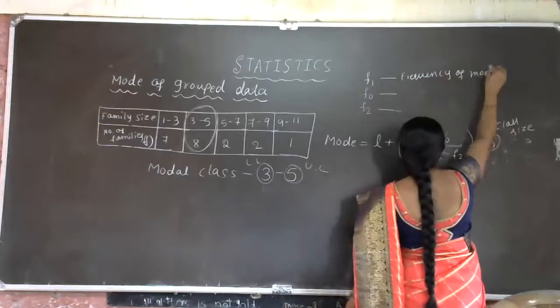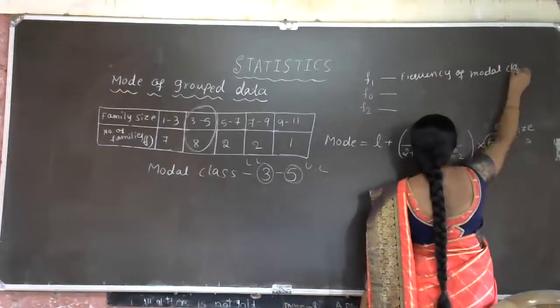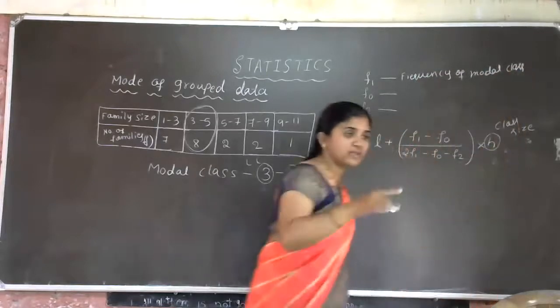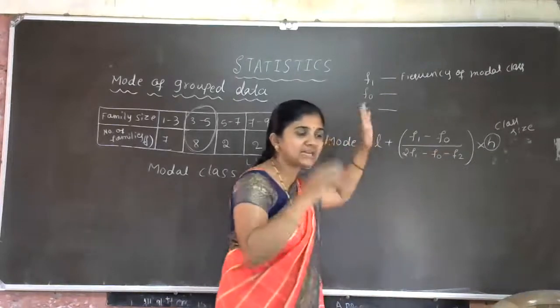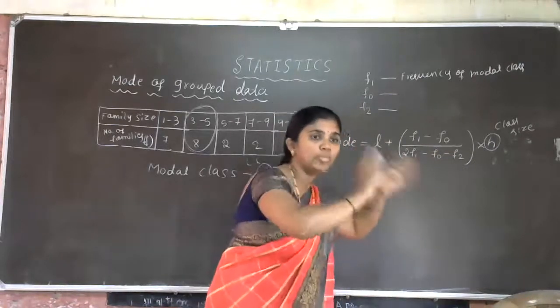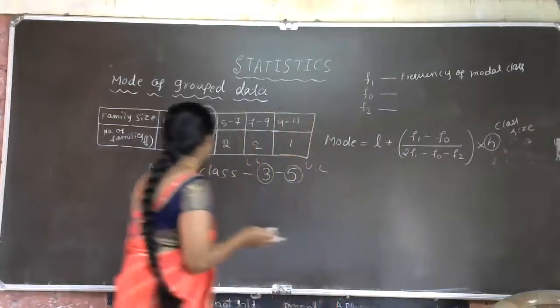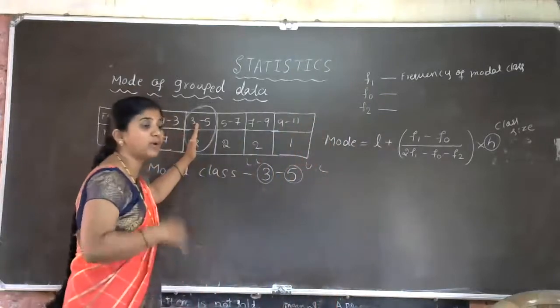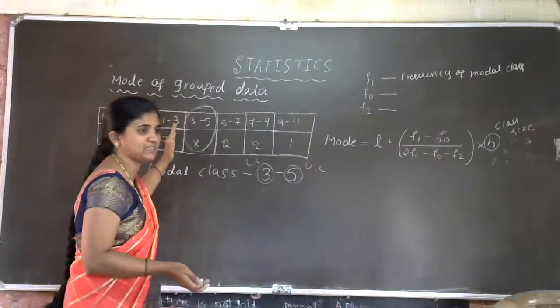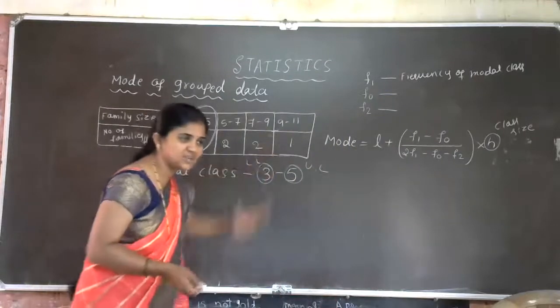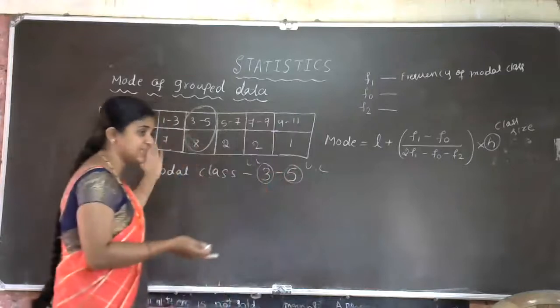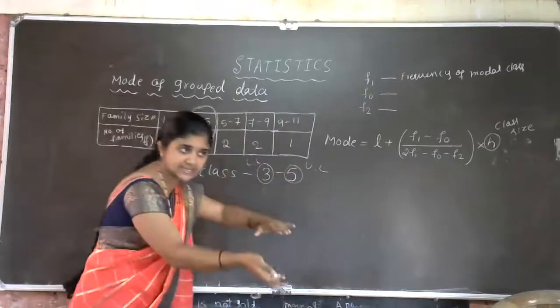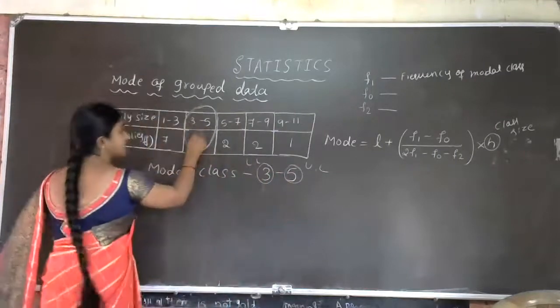Frequency of the modal class. When you select the modal class, its frequency will be F1. Next, F0. It is clear. F0 is the one before F1. F0 means the frequency of the modal class, the preceding frequency. Preceding, succeeding. Do you know the words preceding, succeeding? Preceding means the previous one, succeeding means the next term. So we are fixing this one as F1.